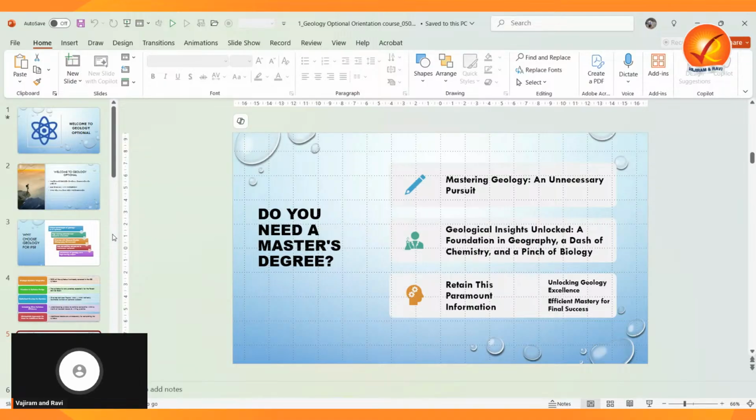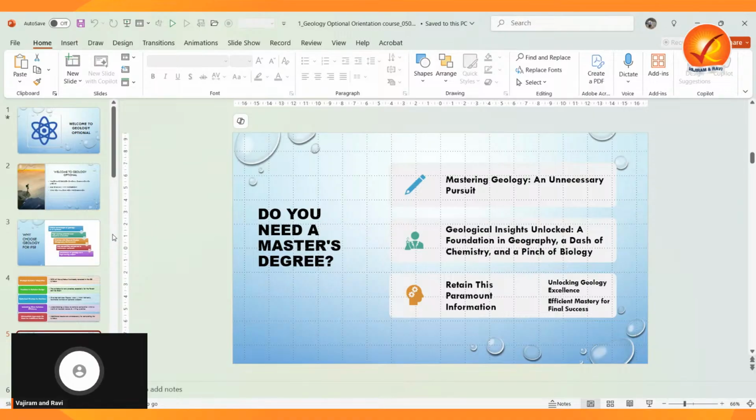But even civil engineering people qualified this examination by taking a geology optional. So many successful candidates have come from non-geology backgrounds and scored exceptionally well by focusing on the basics and practicing answer writing.